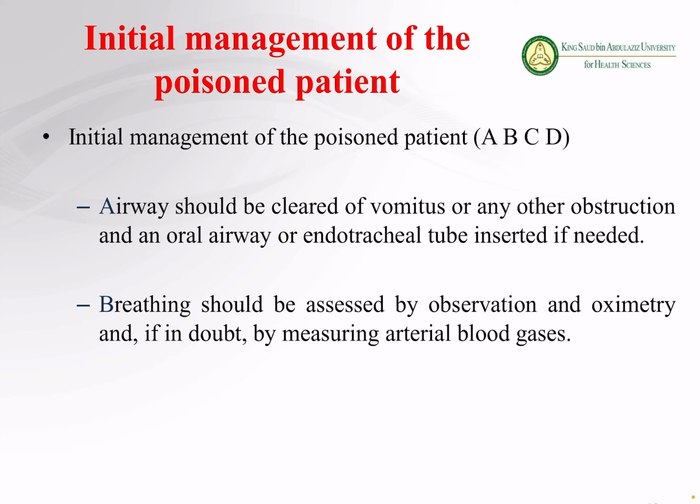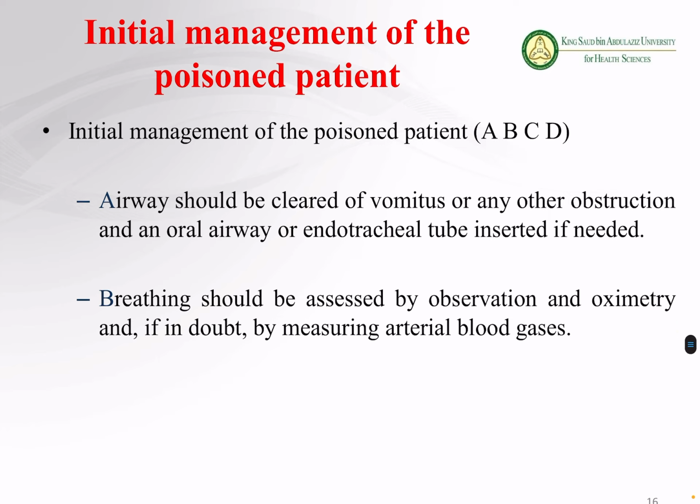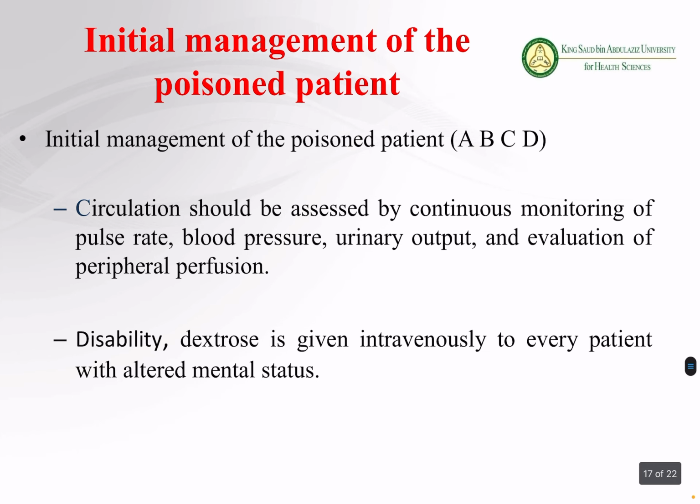Number second, breathing should be assessed by observation and oximetry, and if in doubt, we have to measure the arterial blood gas. Okay, if you remember that during the cases of corona, if somebody has difficulty in breathing, we measure the oxygen saturation, right? So breathing should be assessed by oximetry, and if needed, we have to measure the arterial blood gases. Okay, then how much oxygen or how much CO2. Then number third, circulation. C stands for circulation.